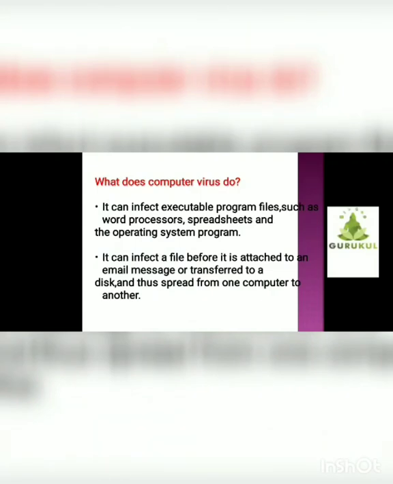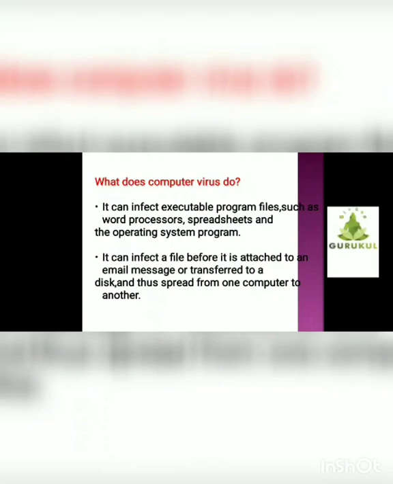Next, what does computer virus do? The computer viruses can infect executable program files such as word processors, spreadsheets and operating system files. Kids, as I have already told you, the computer virus generally will destroy or infect the executable program files such as word processor, means whatever that we are designing the document in the MS Word.